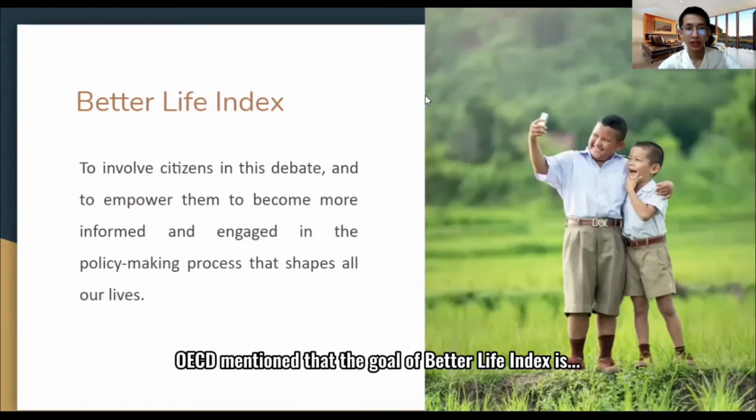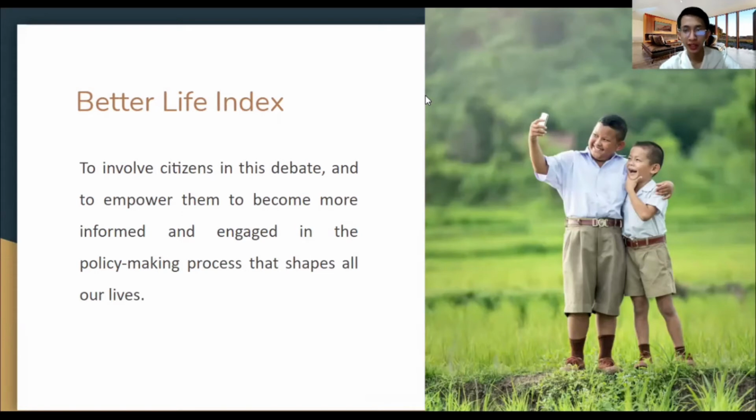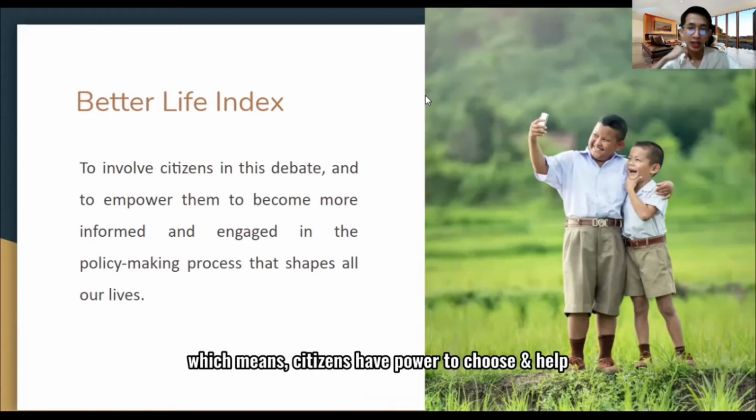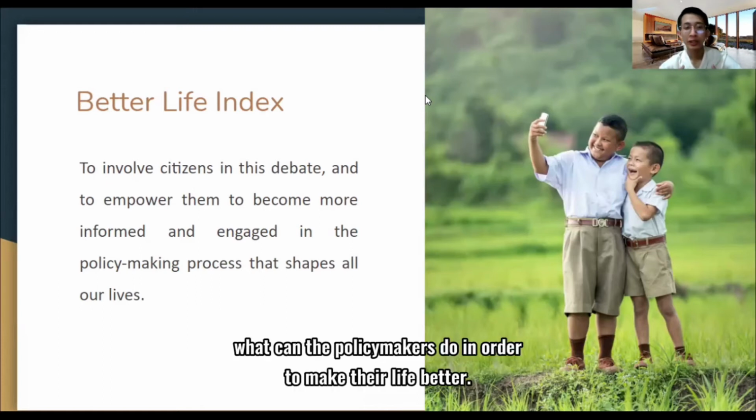OECD mentioned that the goal of the Better Life Index is to involve citizens in this debate and to empower them to become more informed and engaged in the policy-making process that shapes all of our lives. Which means citizens have the power to choose and help what the policymakers can do in order to make their life better.